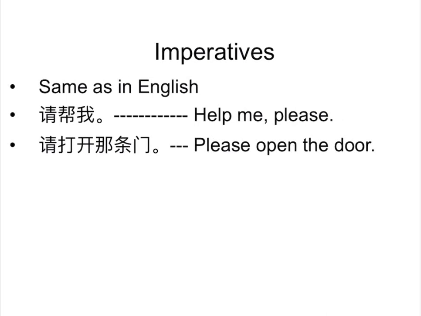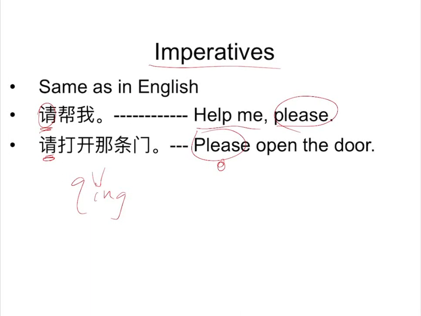And then imperatives are the same as in English. But the word please is this 请, and this please is always at the head of the sentence. So for example, 请, help me please. 帮我: this is the verb and this is the object. 帮 means help, 我 means me. Help me please. Please open the door. Open is the verb, so 打开 is the verb, and 门, the door. Got it?